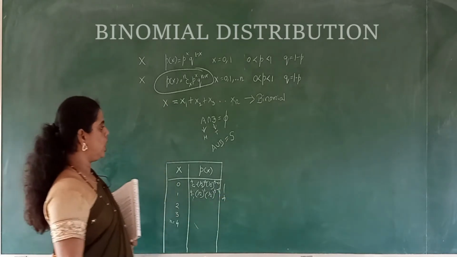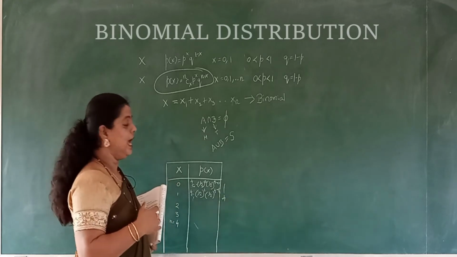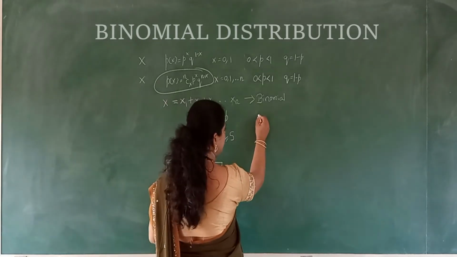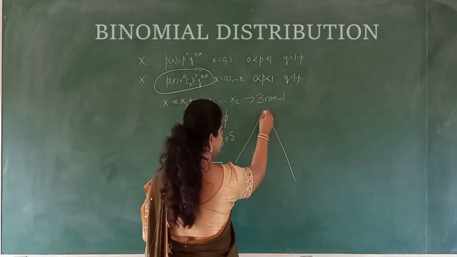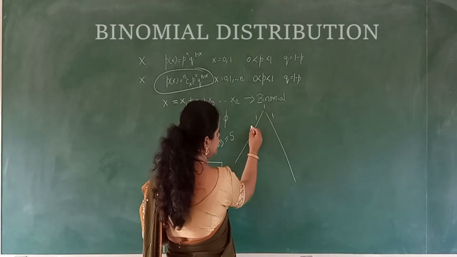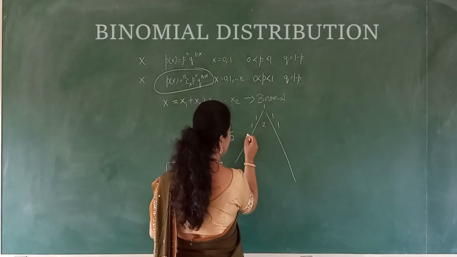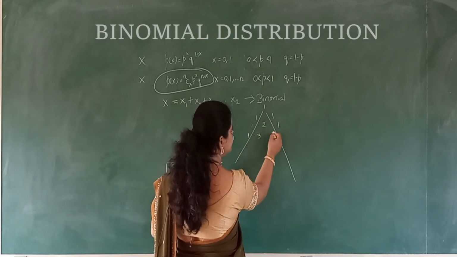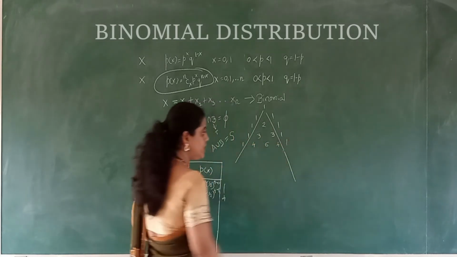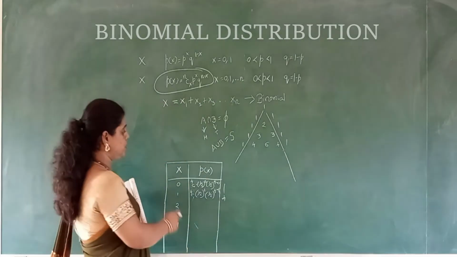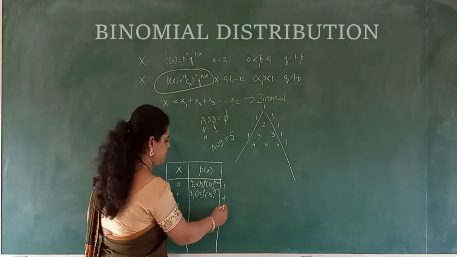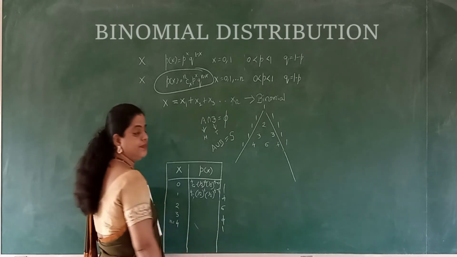So this can be solved using Pascal's triangle. You have learnt about interpolation and extrapolation, and you know how to write Pascal's triangle, right? We start from 1, then we write 1, 1, and for n equal to 2, you write 1, 2, 1, and then you write 1, 3, 3, 1, whereas next you write 1, 4, 6, 4, 1. So using Pascal's triangle also we can do it. If n is equal to 4, you can write these numbers directly as 1, 4, 6, 4, 1. We'll get it so.